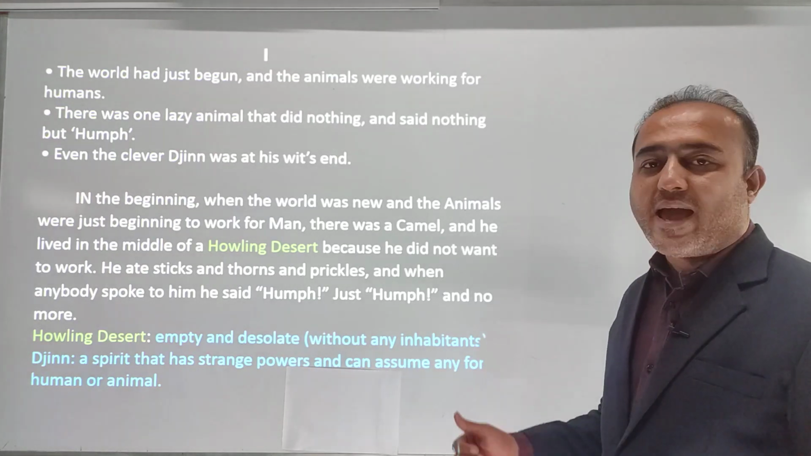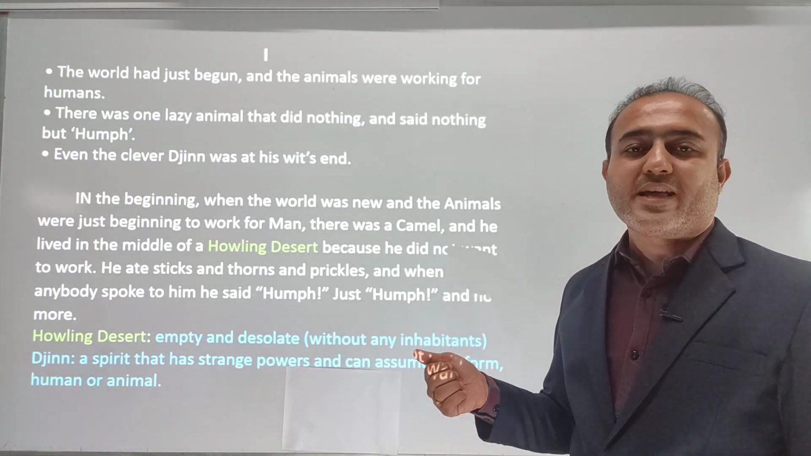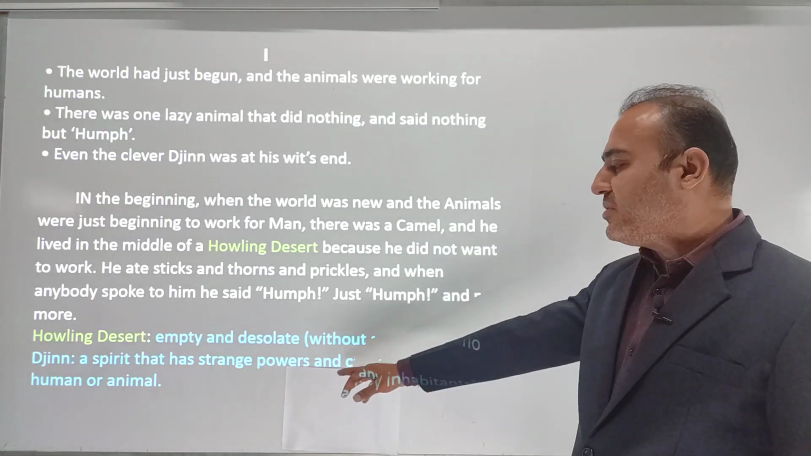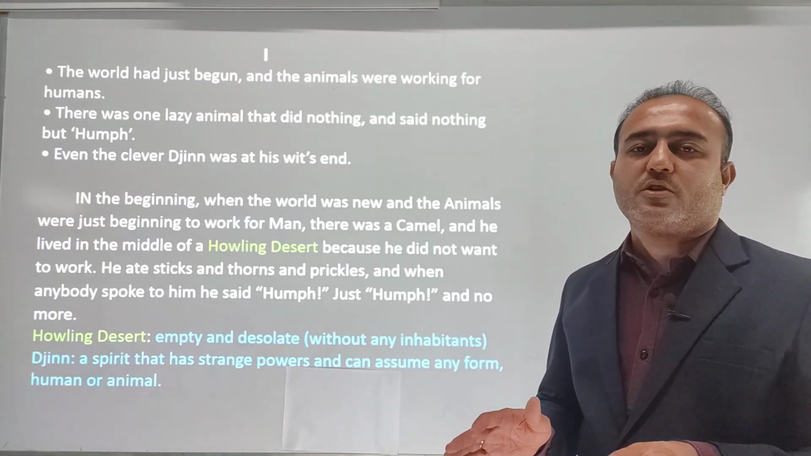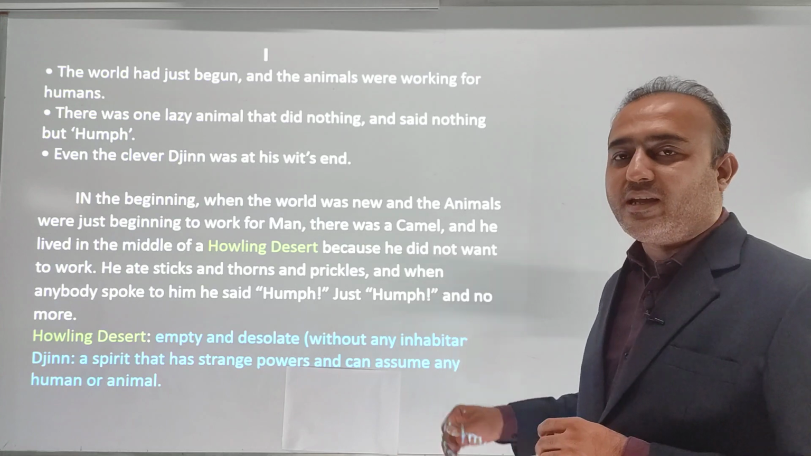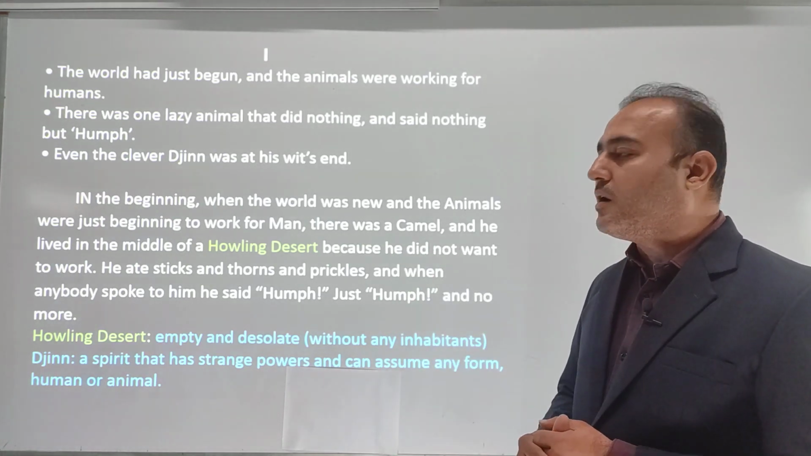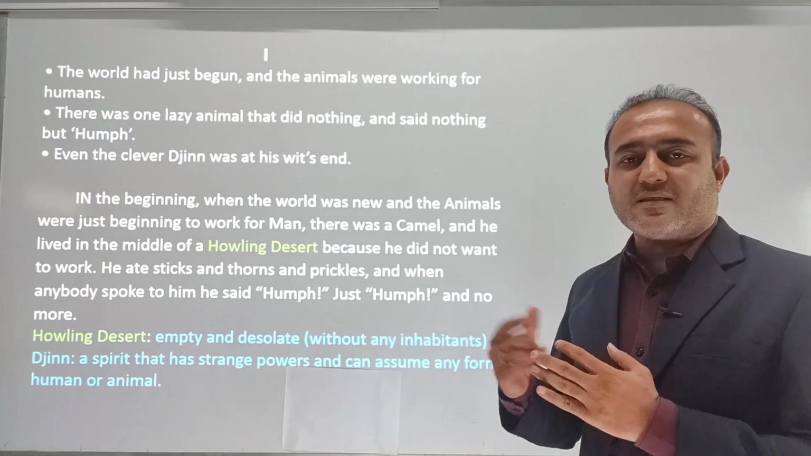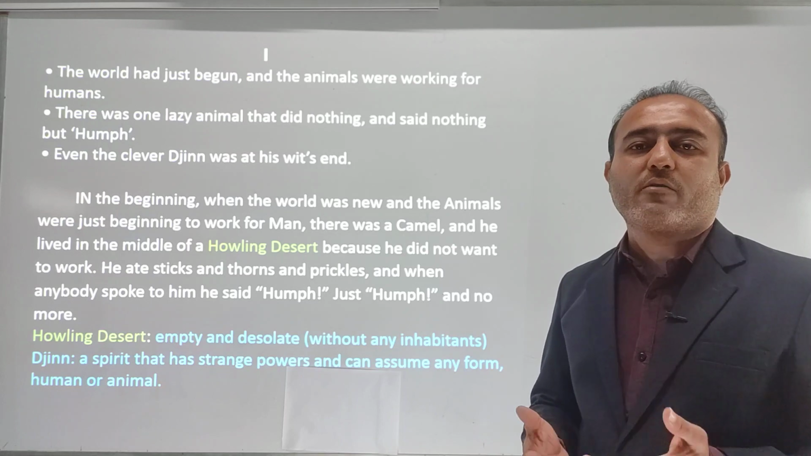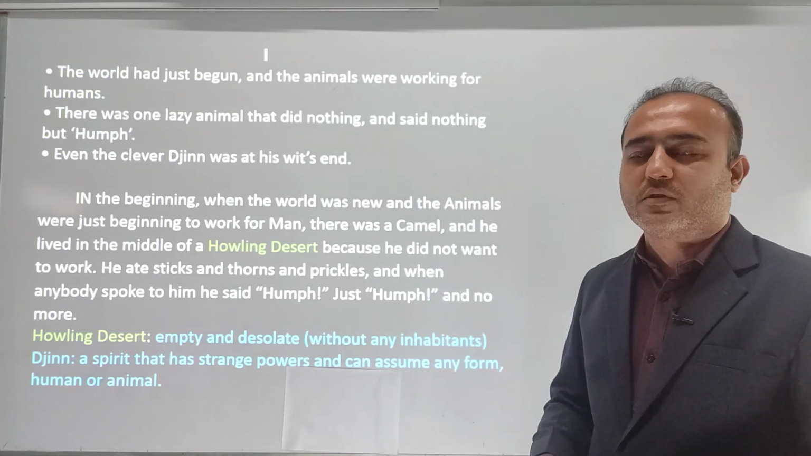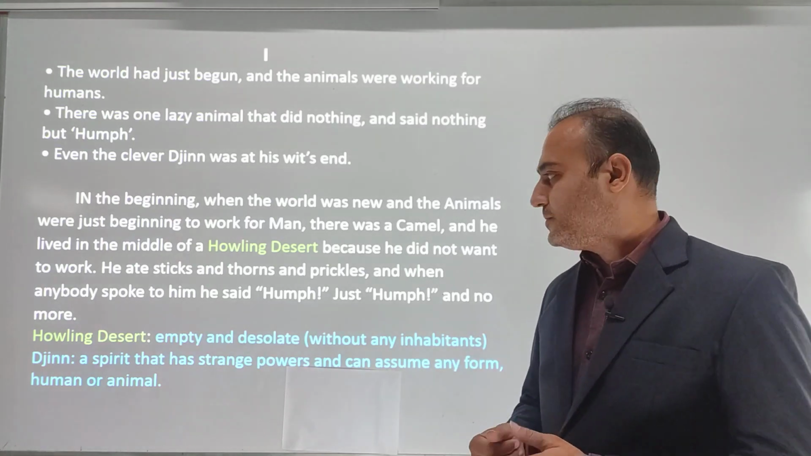So in the beginning, when the world was new and the animals were just beginning to work for men, there was a camel, and he lived in the middle of the howling desert. Howling means empty and desolate, that means the place where there are no human beings living, without any inhabitant. As no one lives over there, no one will tell that animal to work for him. Therefore he lived in the middle of the desert because he did not want to work.